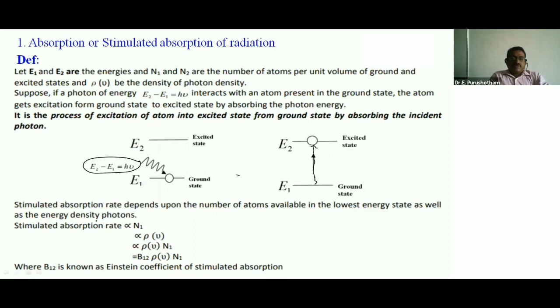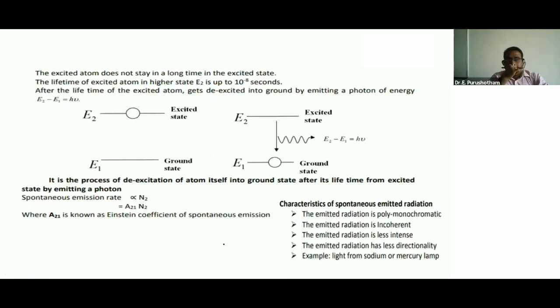So the stimulated absorption rate is directly proportional to N1 and also rho nu, so proportional to rho nu into N1. The proportionality constant is B12, so the rate is B12 rho nu N1, where B12 is known as the Einstein coefficient of stimulated absorption.